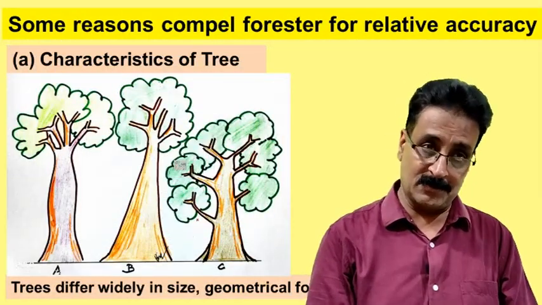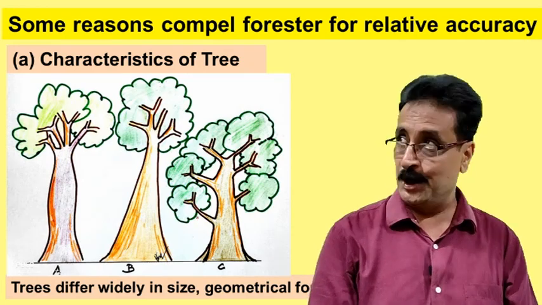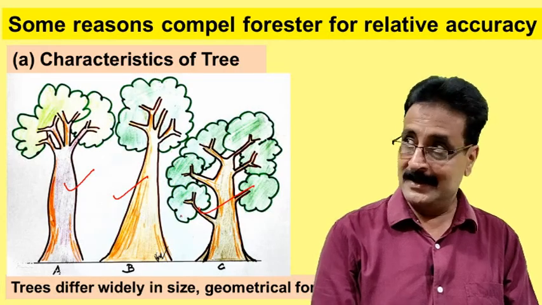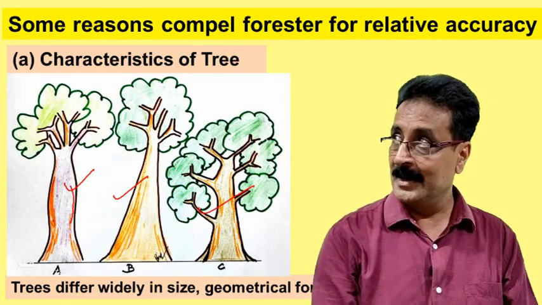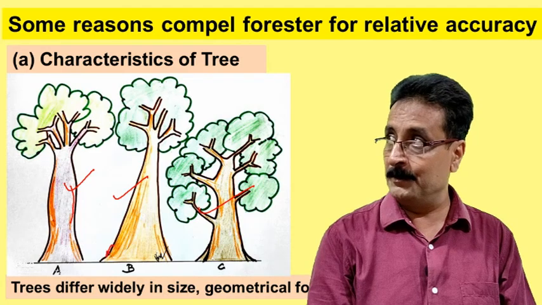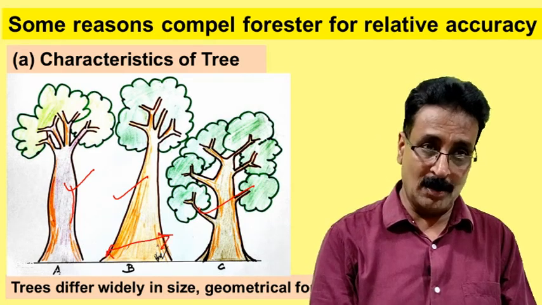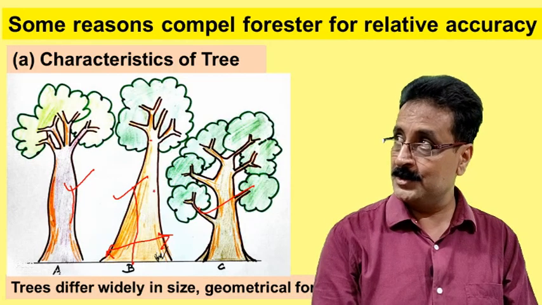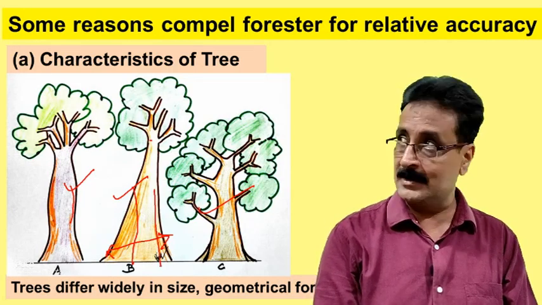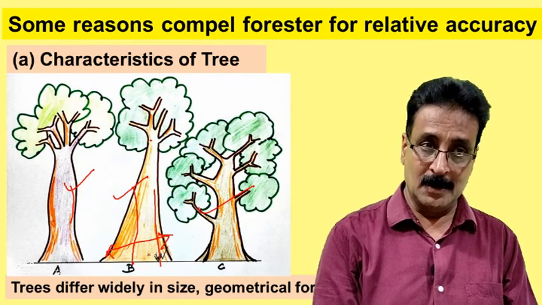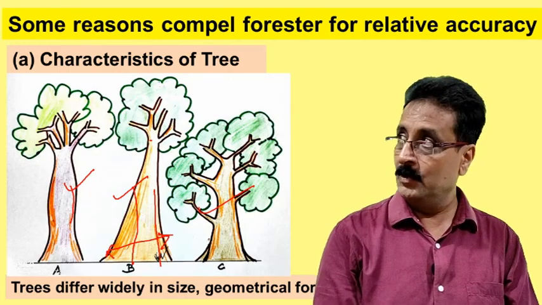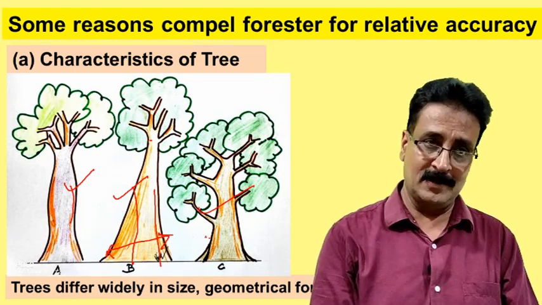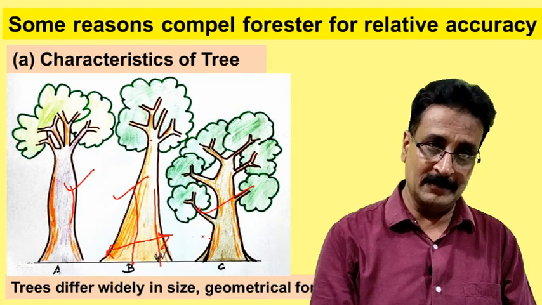Another is the characteristics of a tree. The geometrical shape of a tree is very different in A, B, C. When you see this geometrical difference, A is somewhere a paraboloid, then B is very high, very broad at the base, and then slowly goes up like a cone. So a lot of wastage is here. We get very little cylindrical shape, so the volume of timber is very low here. Then in this shape, there is a lot of branching. So the geometrical shapes vary widely in size. Due to this also we go for relative accuracy.